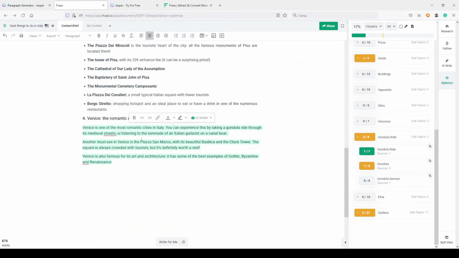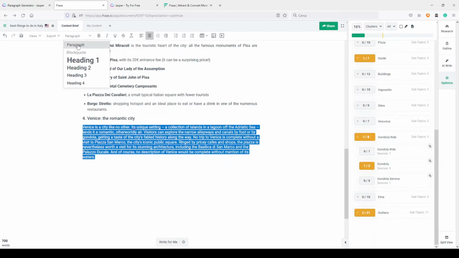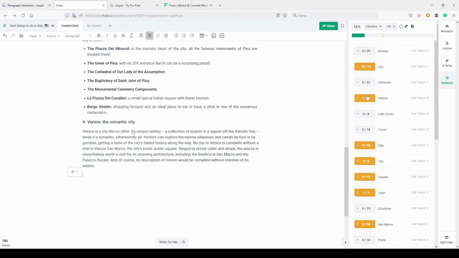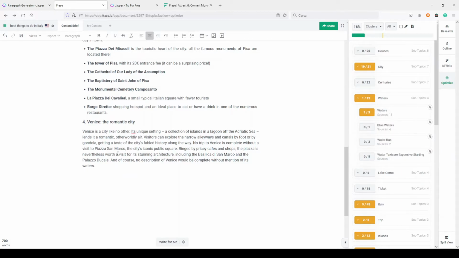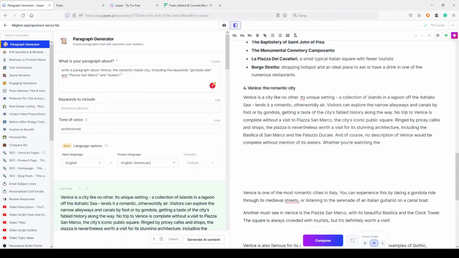I replace this. Let's make it a paragraph. Okay. We have the word gondola and we have the word waters, as you can see. This is another way. Let's try to make the same thing using only keywords here. Gondola ride, Piazza San Marco, and waters. And let's see if there's some kind of difference.